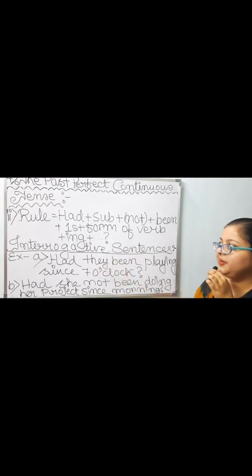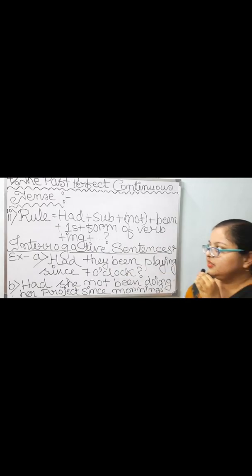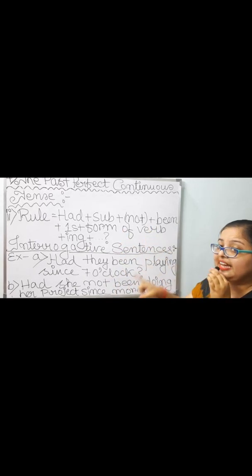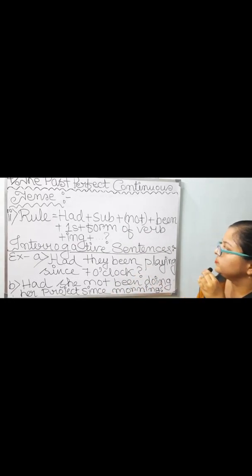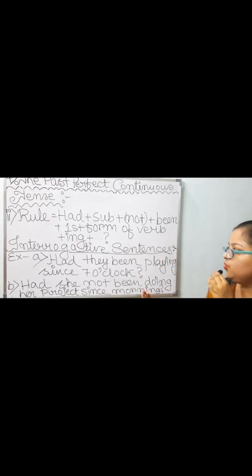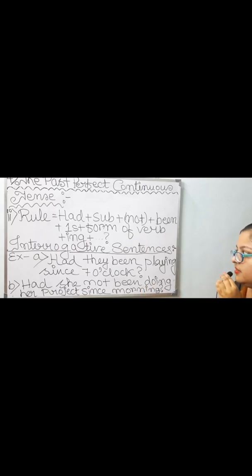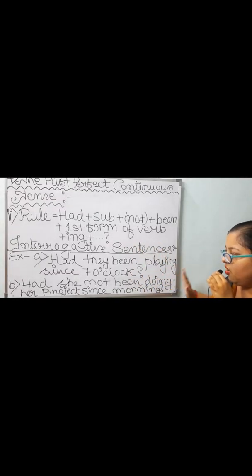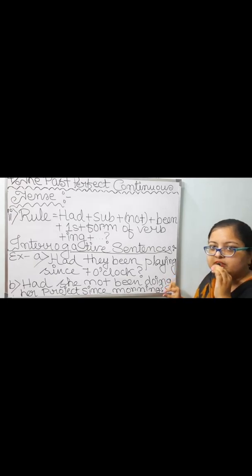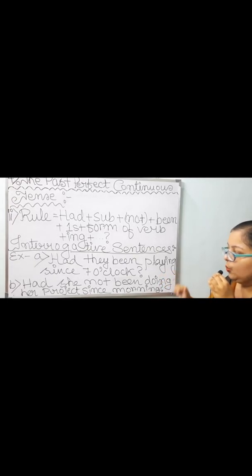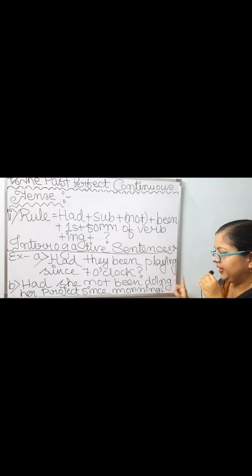Next, number B. Had is put over here. Then subject she. Then I have taken this optional not. Then according to the rule, been has been placed. In place of the first form of verb, I have taken do. Do plus ing, doing.